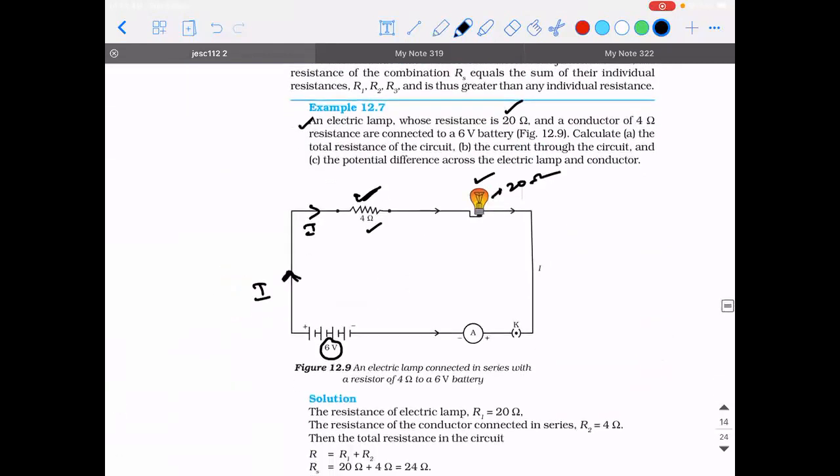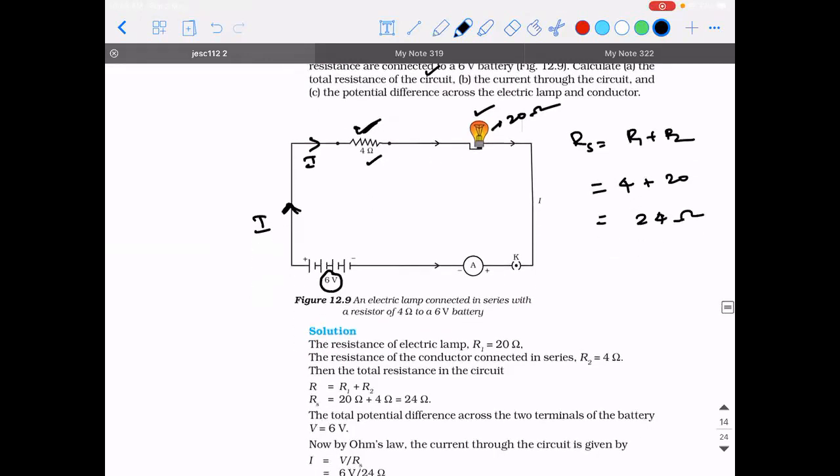Okay. So Rs is how much? R1 plus R2. So R1 is 4 plus 20. What is the answer? It is 24 ohm. So the total resistance of the circuit is 24 ohm. What is the current through the circuit?